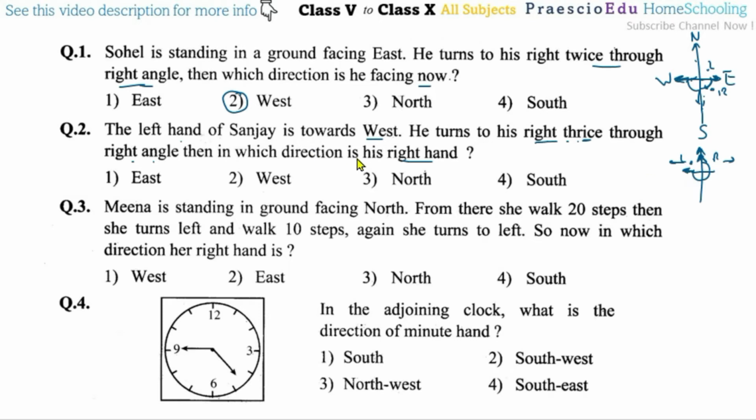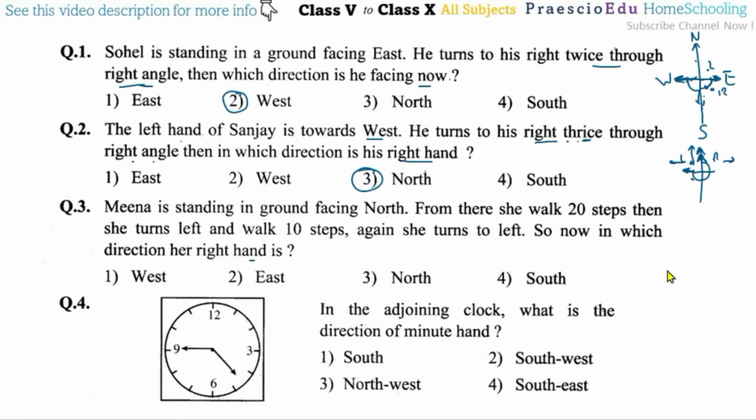Now which direction is his right hand? So after this turning, his left hand is here and right hand is here, means on the north side, means option number 3 is the correct one. Then question number 3. Meena is standing in the ground facing north. From there, she walks 20 steps. She turns left and walks 10 steps. Again, she turns to left. So now, in which direction is her right hand?